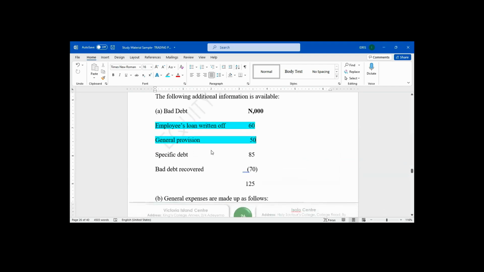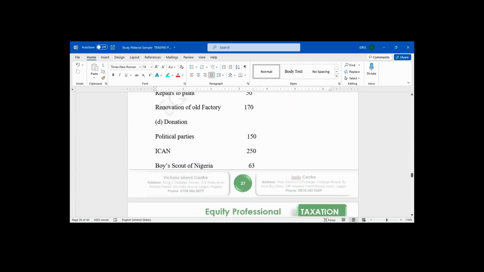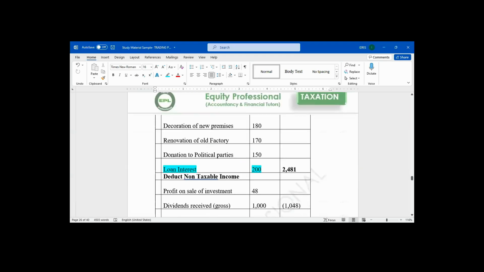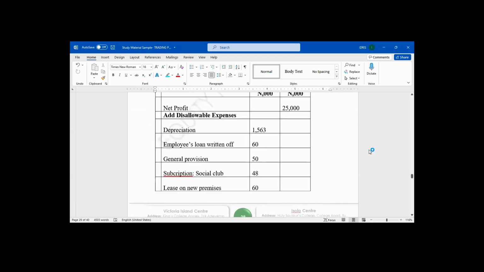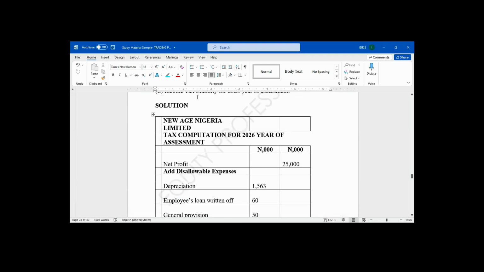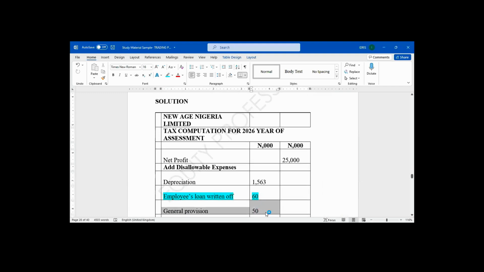Allowable. That means out of the 125,000, the ones that we are going to disallow, employee loan written off and general provision for bad debt, we add back to the net profit. So in my computation of net profit, you will see employee loan written off, 60. I want to add it back. General provision, I want to add it back.